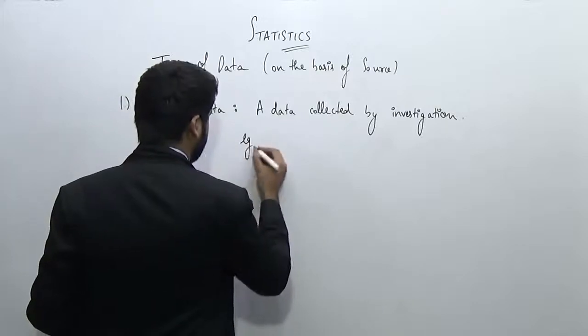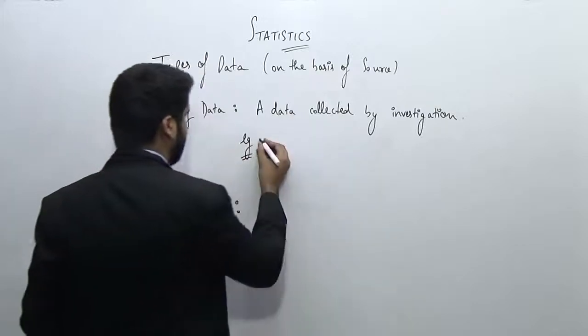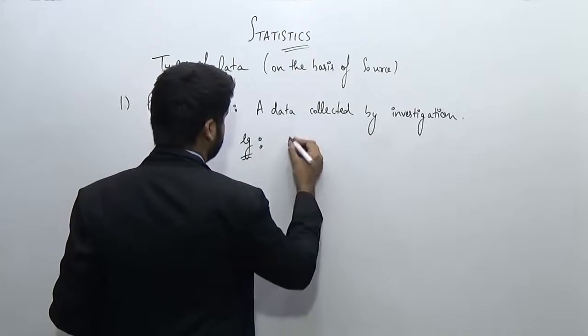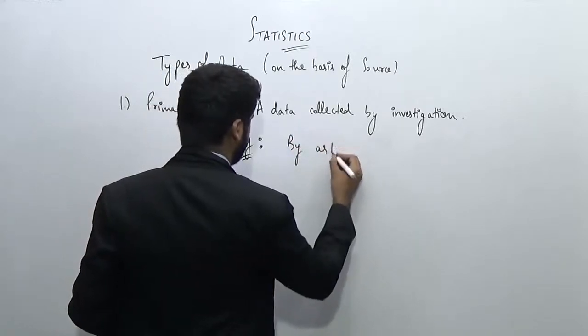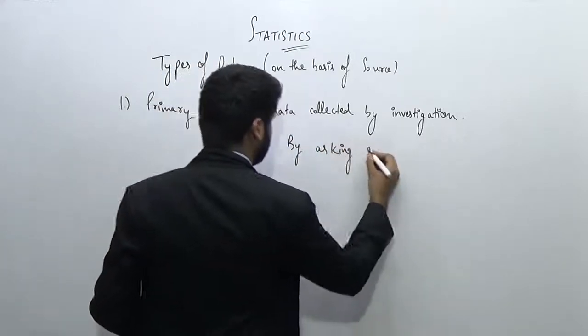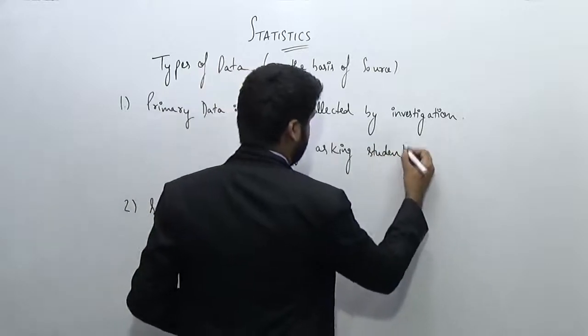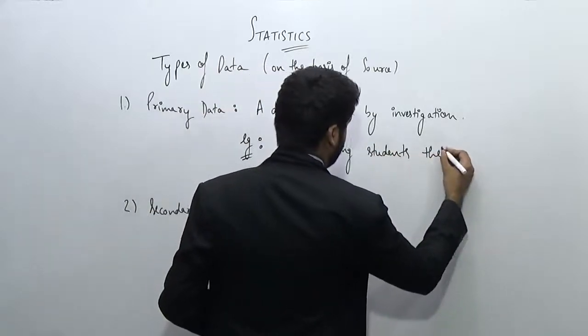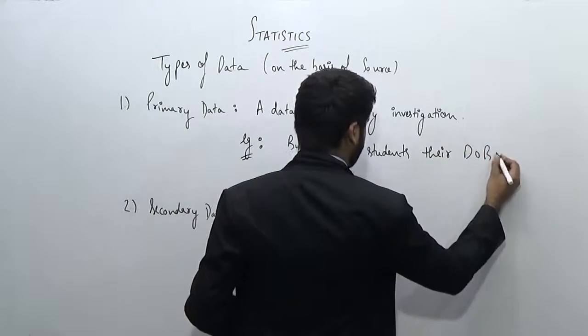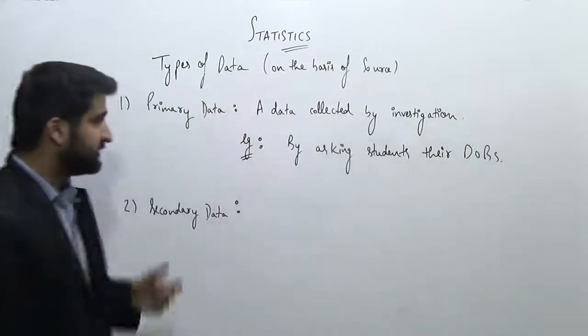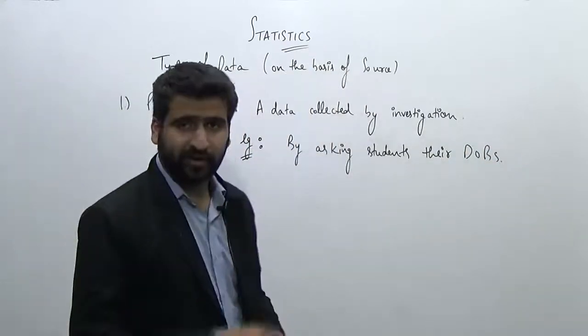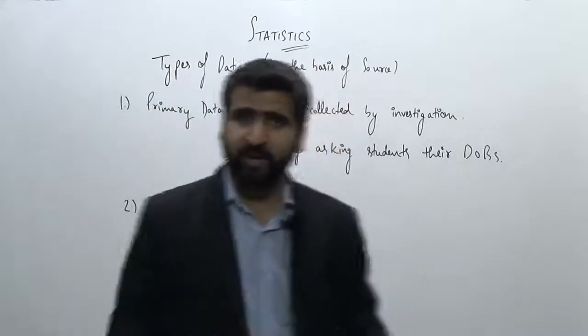So the first way is investigation, and this is known as primary data. Example, by asking students their date of births or DOBs. I'm writing the short form here. By asking students their DOBs, I can create a data, but this data will be known as the primary data.